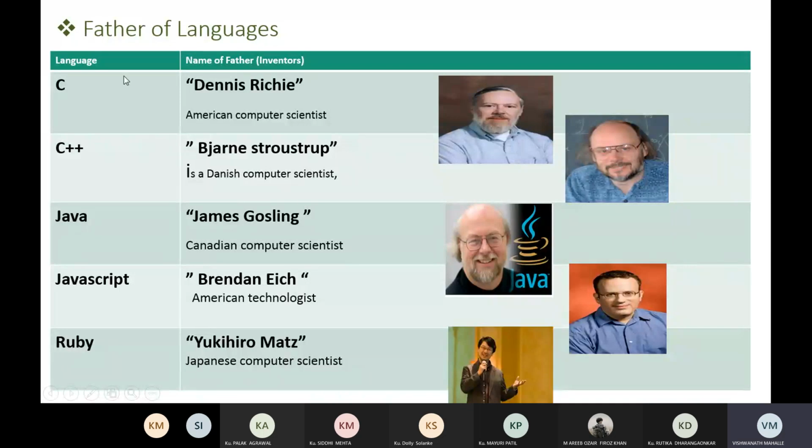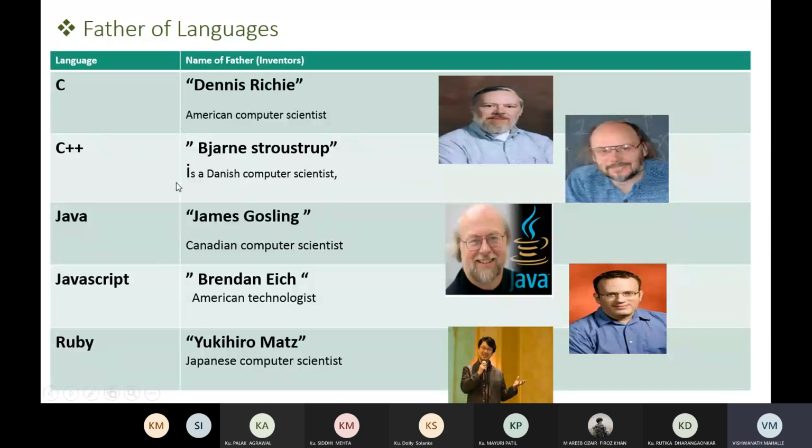These are the fathers of these languages, who invented them. The C language was invented by Dennis Ritchie, an American computer scientist. You can see the photographs of Dennis Ritchie. I think you are diploma holders, so I don't know when you learned the C language, but generally it is in the first year.